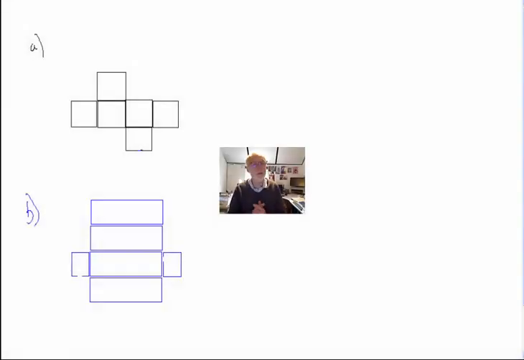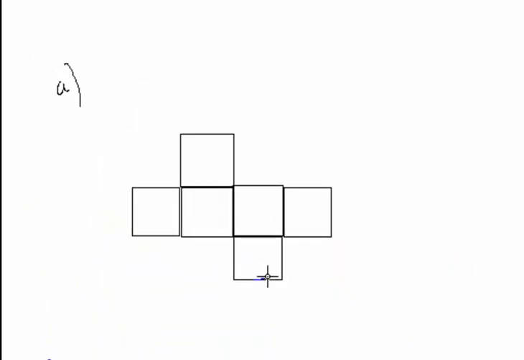Right, Tara, we're going to look at question 19, which is using nets. What this means is it's a bit like taking a flat pack box which has been built into a box and then opening it back up to get back to a flat pack, to see how the box has been made up. In part A, something's been opened up to give us this net, this one here. We've got to turn it back into some sort of three-dimensional shape.